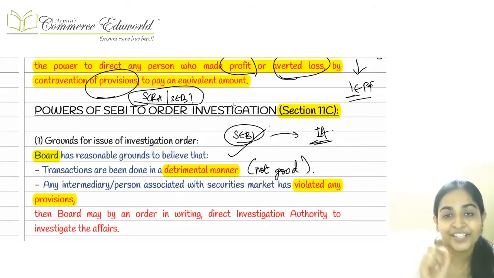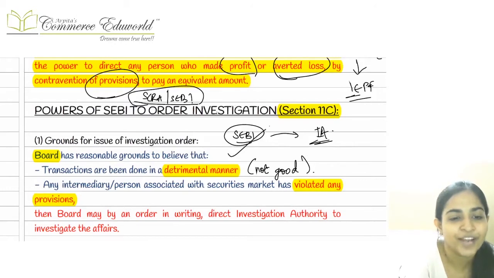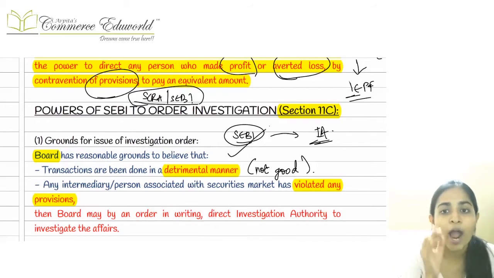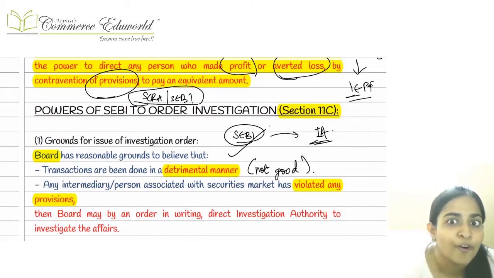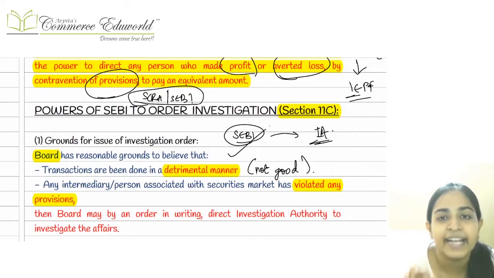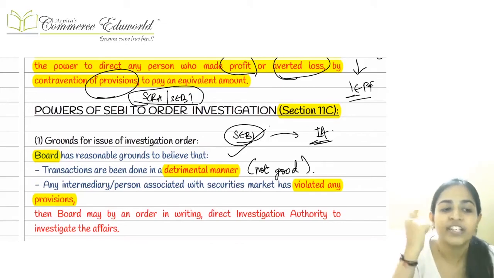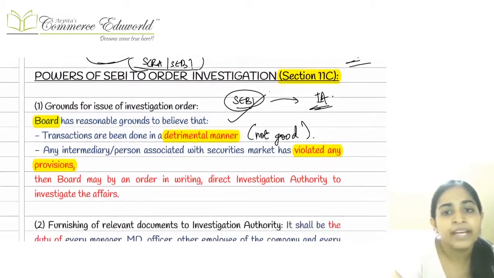And these powers, just try to recollect the note which we had done. These powers will also include one more power: if we have contravened any law and earned any wrongful profit, or averted any losses, then even that can be seized. After seizing, where does it go? It goes to the Investor Education and Protection Fund, right?